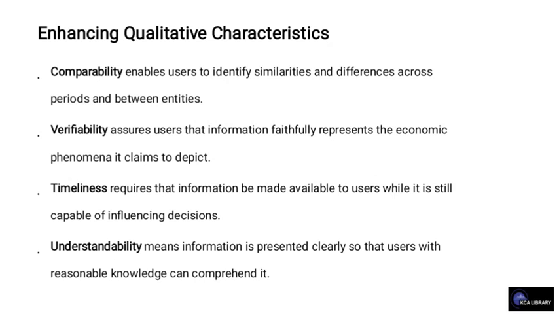And also we have timeliness, which requires that information be made available to users while it is still capable of influencing decision, not after everything has gone. It must be a timely one. And the last one is understandability, which means information is presented clearly so that users with reasonable knowledge can comprehend it.